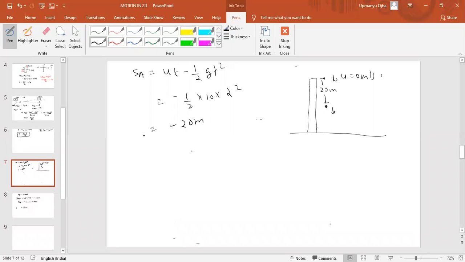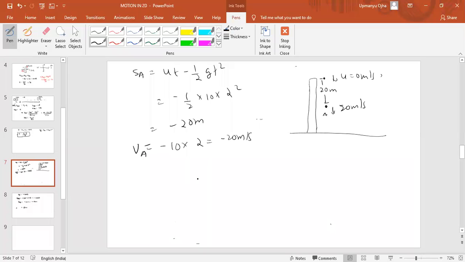What is the velocity of A? Velocity of A will be equal to minus g into t, minus 10 into 2, minus 20 meter per second.